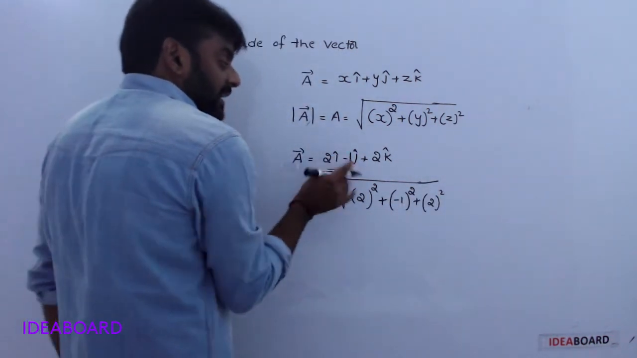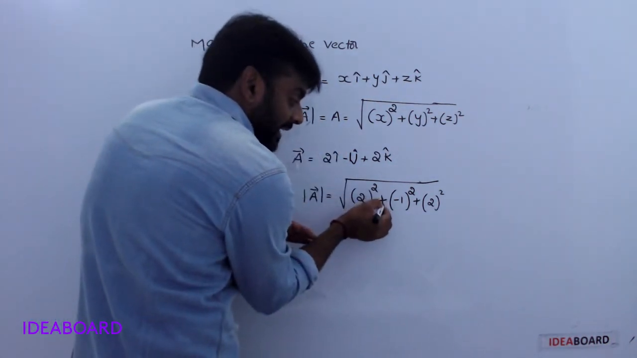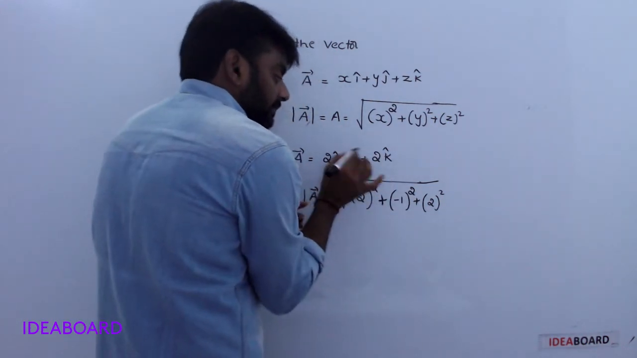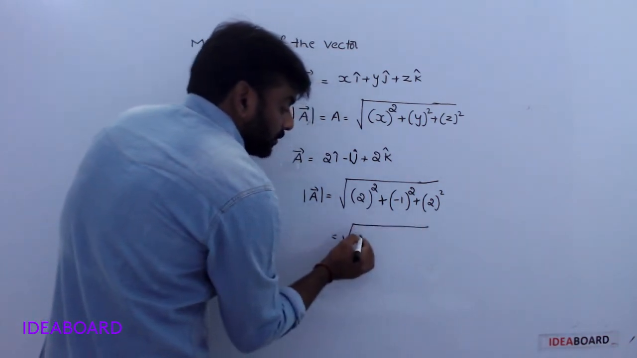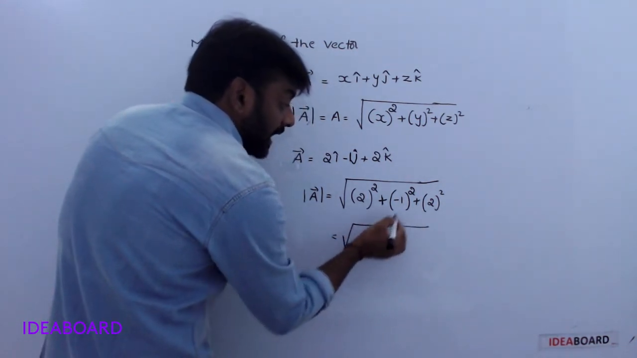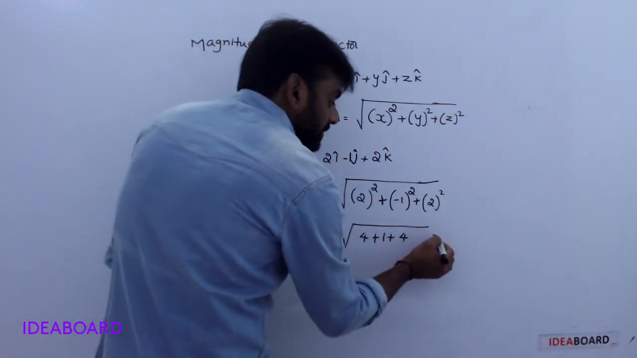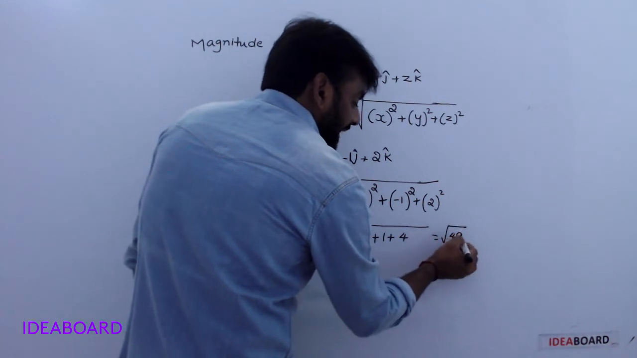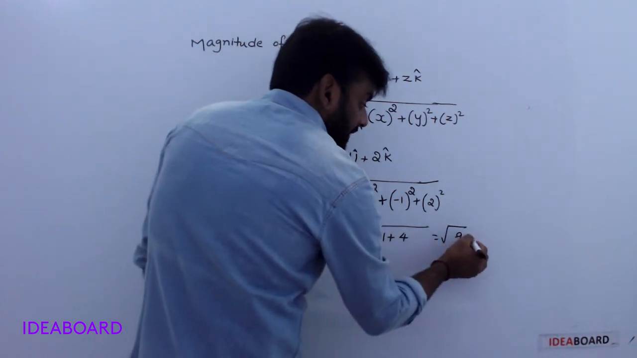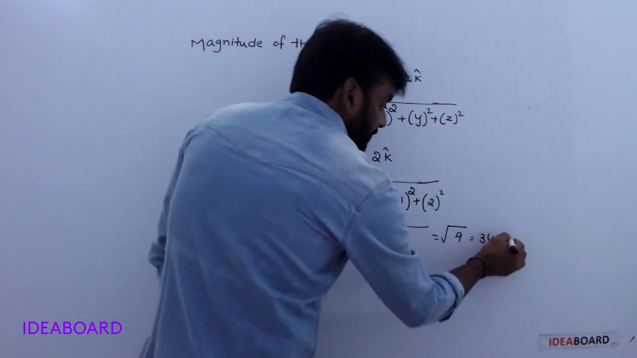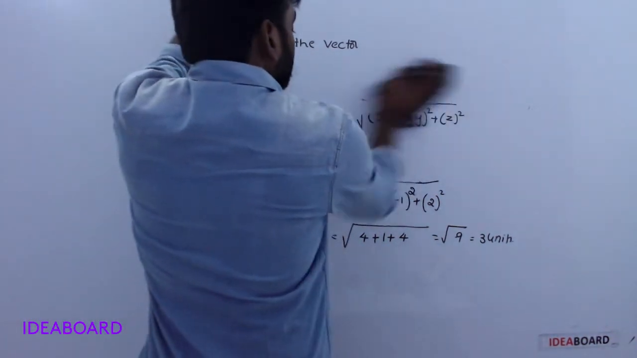Here, whether minus or positive, don't worry about that; it is always plus between the terms. In bracket you take minus 1 whole square. Understood? Square root of 2 square means 4, plus minus 1 whole square means plus 1, plus 4. Square root of 4 plus 1 plus 4 is 9. So 3 units. Understood? Okay, next.